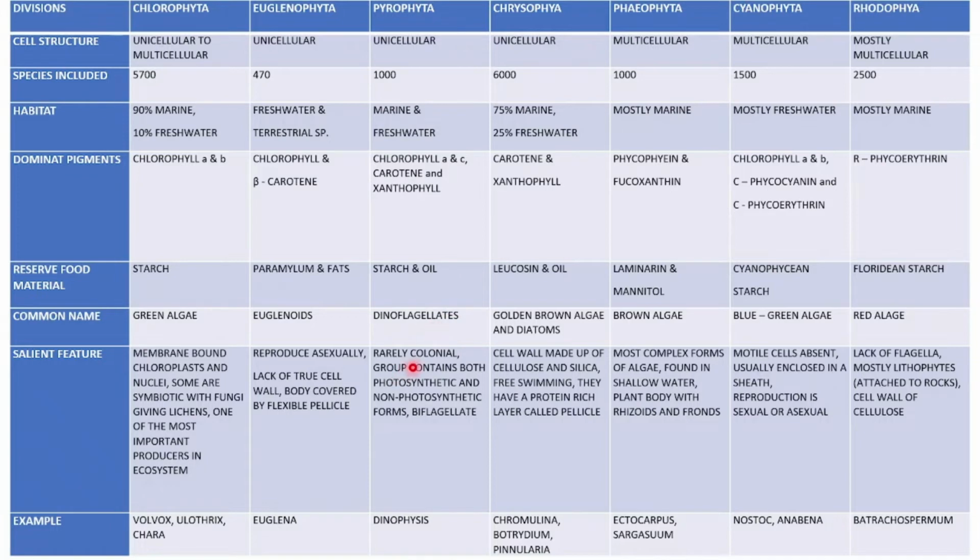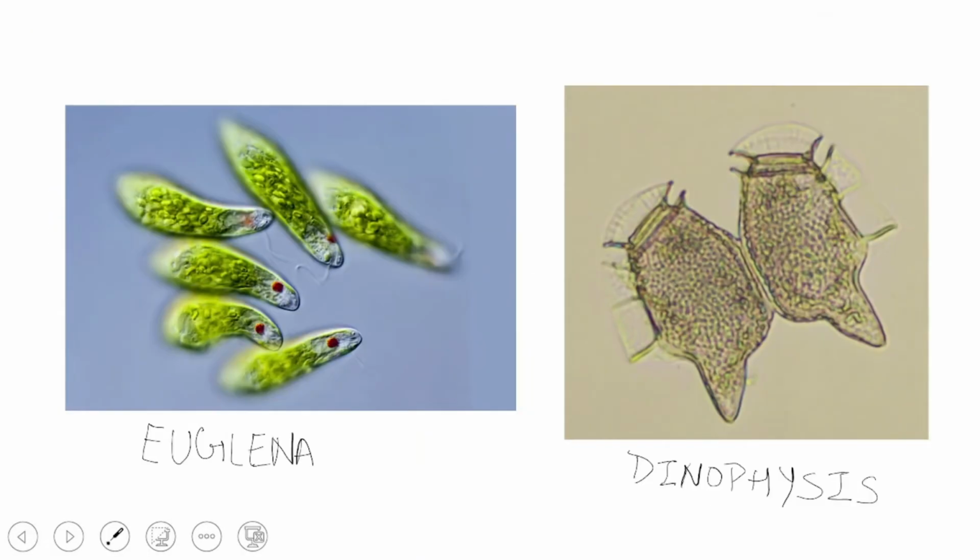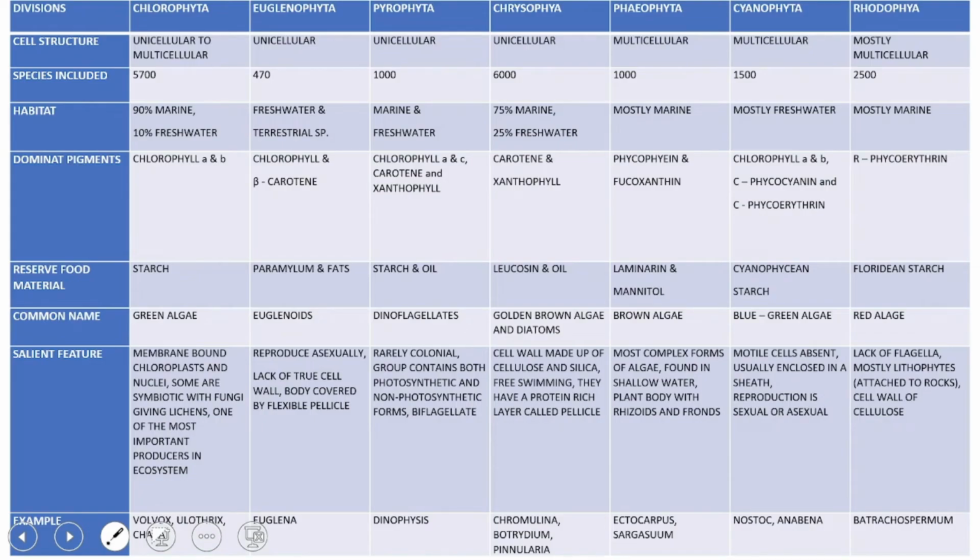Salient features: they are rarely colonial. The group contains both non-photosynthetic and photosynthetic forms, and they are biflagellate. Example: Dinophysis. This is Dinophysis. They are biflagellate and are known as dinoflagellates.